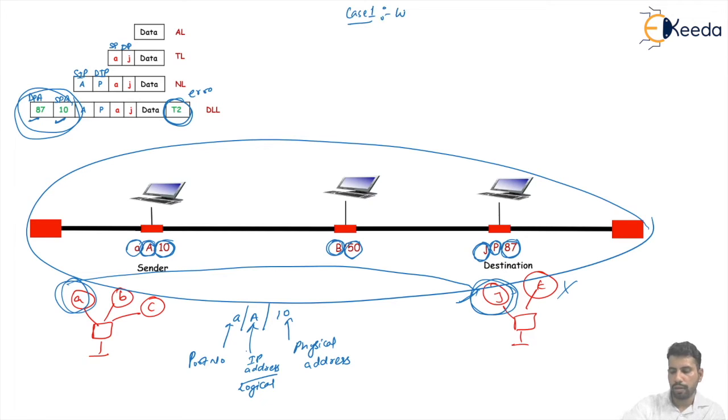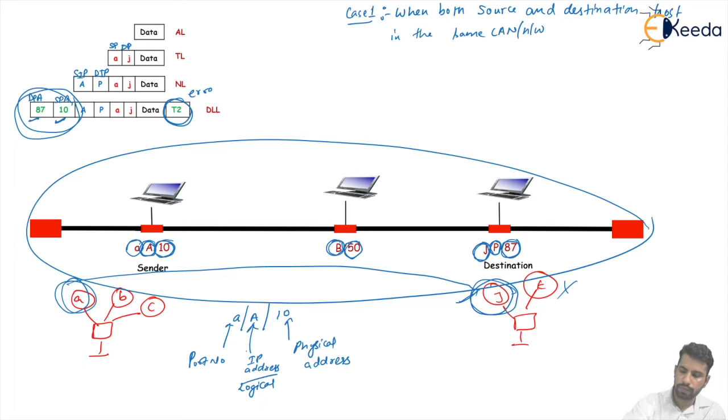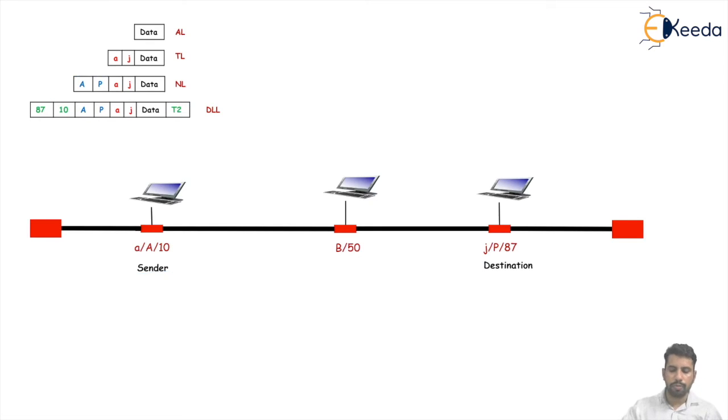First case: both source and destination hosts are in the same LAN, or network. Here we are using the bus topology. For a LAN with a bus topology, a frame is propagated in both directions, in the left direction as well as in the right direction.